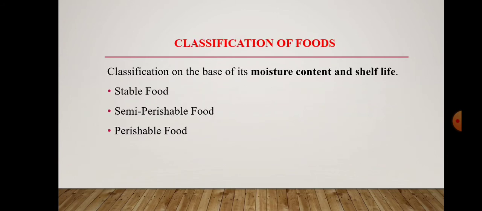Then we move to the topic, the first one being classification of foods. Foods can be classified into different types. First, classification of food on the basis of moisture content and shelf life. According to moisture content and shelf life, it can be classified into three types: staple food, semi-perishable food, and perishable food. Staple foods are those which have 15% or less moisture content.